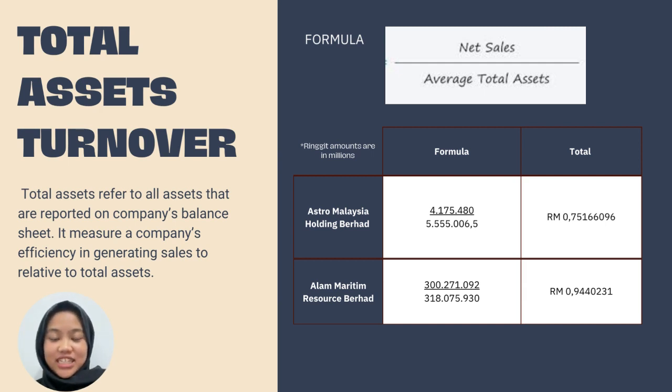Based on the calculation before, it means that both companies still do not have good efficient performance of the business because the ratio is still under 1. Some consequences might happen, such as financial instability, decreased investor confidence, and many more. To address those consequences, companies must evaluate their asset portfolio and identify underperforming assets.